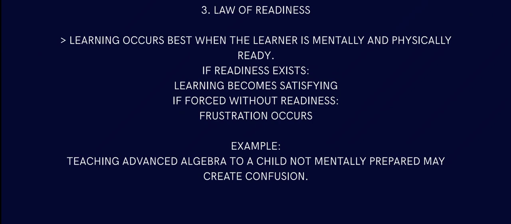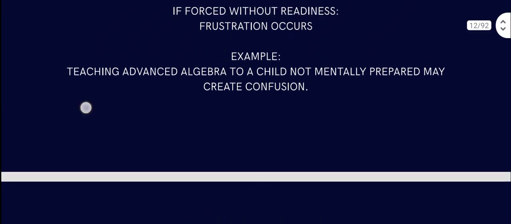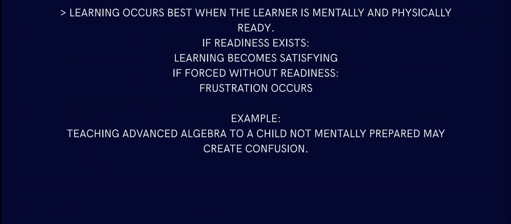Learning occurs best when the learner is mentally and physically ready. You have to also be physically ready, right? If readiness exists, learning becomes satisfying. If forced without readiness, frustration occurs. If someone forces you to do something you don't like doing, that causes some sort of resistance. Example, teaching advanced algebra to a child not mentally prepared may create confusion, obviously. So you have to clear the basics. Clearing the basics of that particular mathematics problem is what is called the law of readiness, because you get ready.